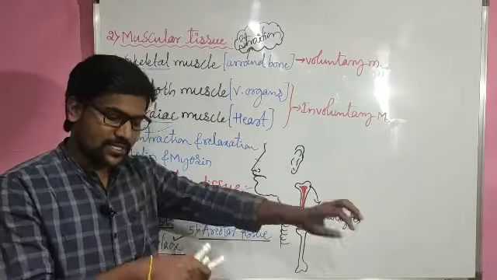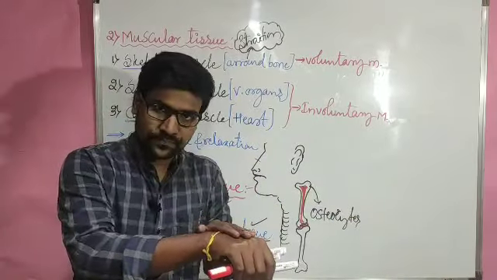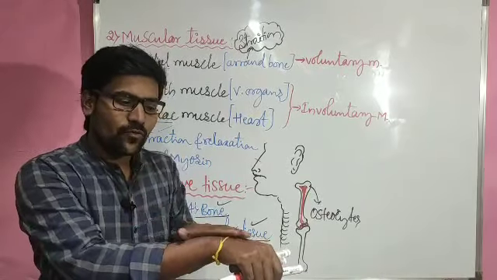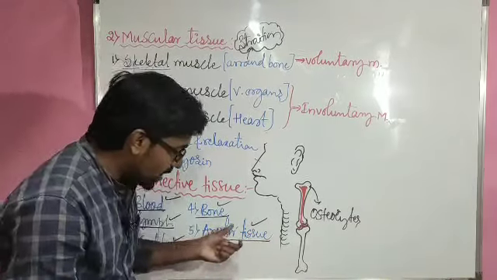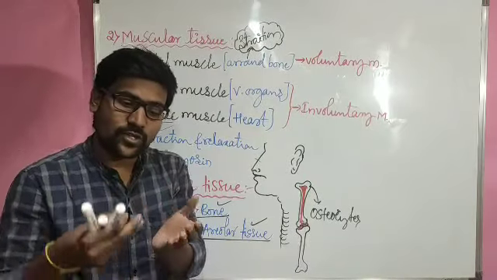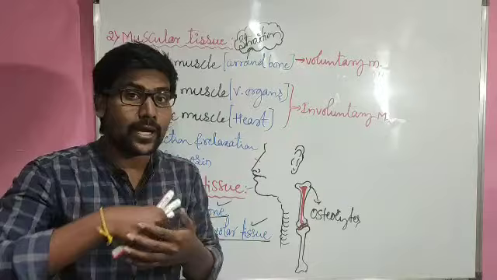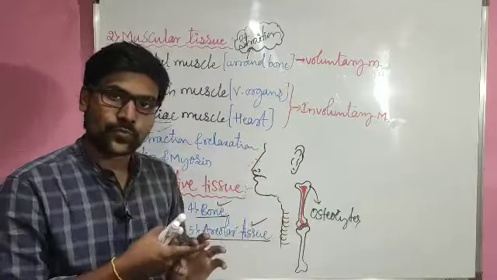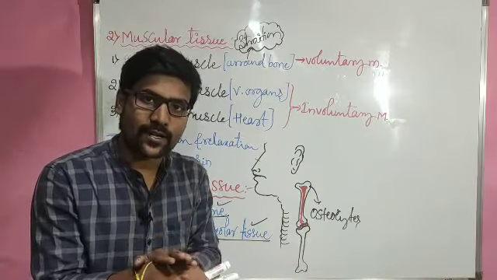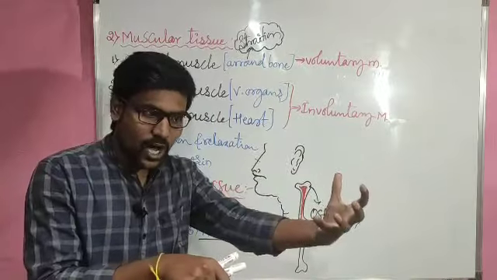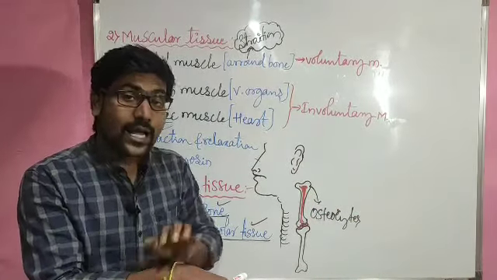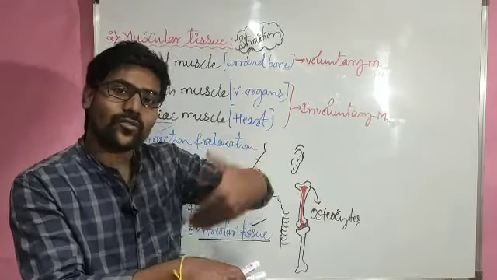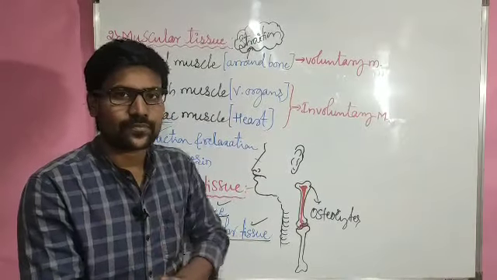And for example, imagine our skin. Remove the skin, meaning the epithelial tissue. After removing the skin, we can see one more layer beneath, areolar tissue. Sometimes in the areolar tissue fat content, cholesterol, may be deposited. When the fat content is deposited, we refer to it as adipose tissue. So that adipose tissue acts as an insulator. That means it will prevent the extra amount of heat entering our body, or it will prevent the extra coldness present in the atmosphere from entering our body. It acts as an insulator, right?